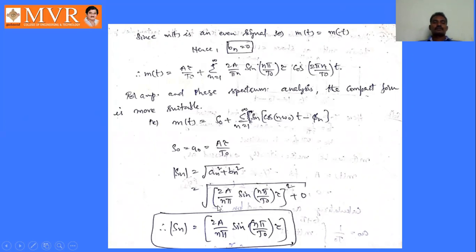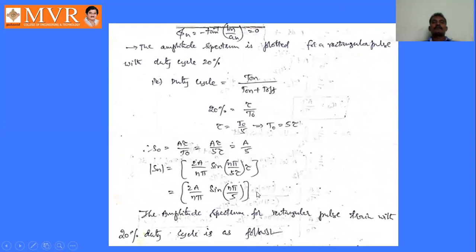Okay, so mod Sn is equal to 2a by n pi sin n pi by t naught into tau, right? And phi n is nothing but 0 here. Why? Because bn term is 0. So minus tan inverse bn by an, it is equal to 0.